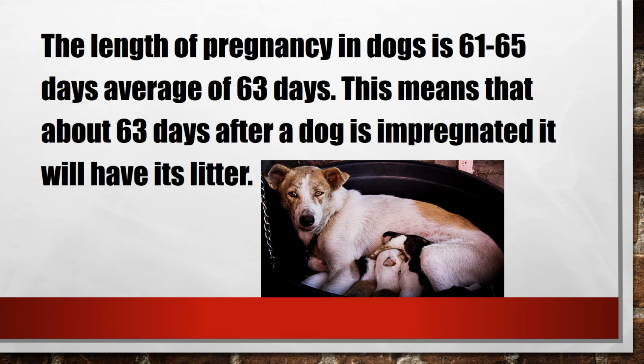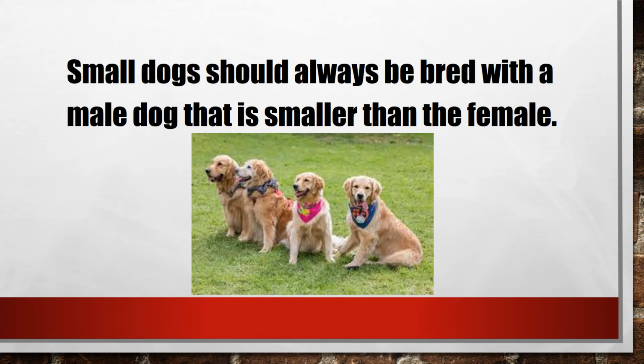The length of pregnancy in dogs is 61 to 65 days, average of 63 days. This means that about 63 days after a dog is impregnated, it will have its litter. Small dogs should always be bred with a male dog that is smaller than the female.